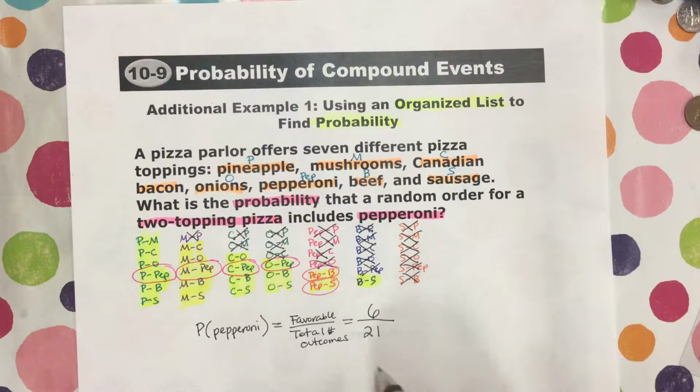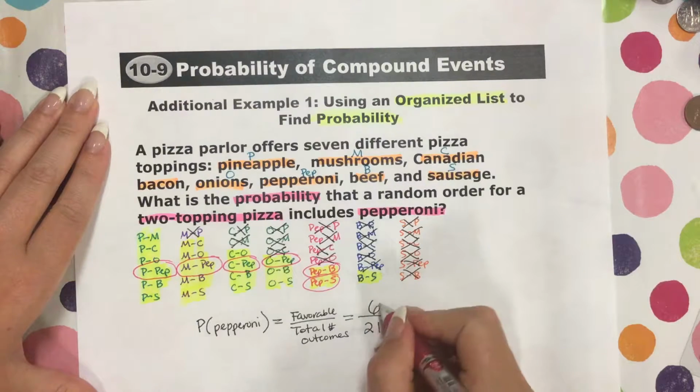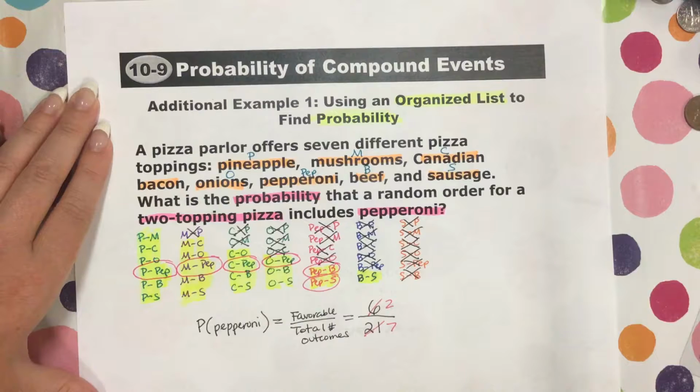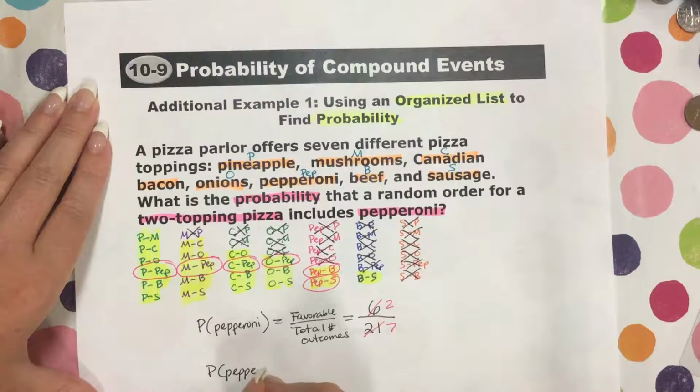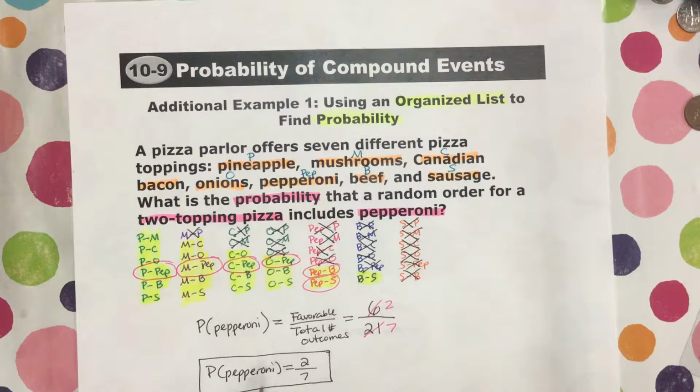So there's our probability, but we have to simplify this. So what goes into both 6 and 21? 3 does. 3 goes into 6 2 times, and 3 goes into 21 7 times. So that means that the probability that we'll get a pepperoni in our order is 2/7. So that is how you use an organized list to find the probability, okay?